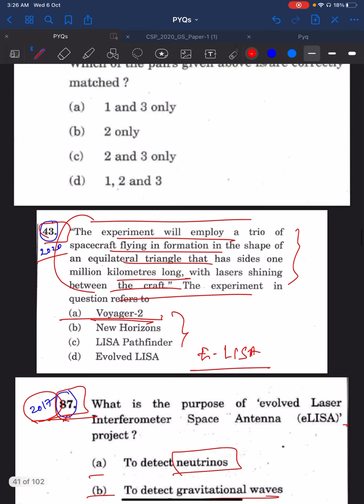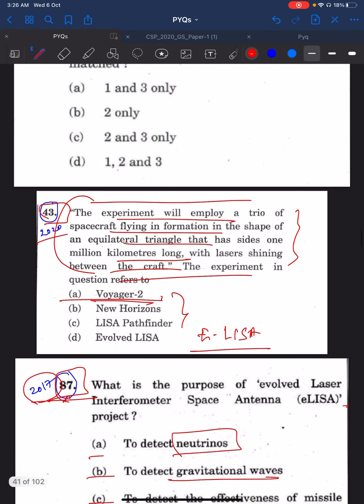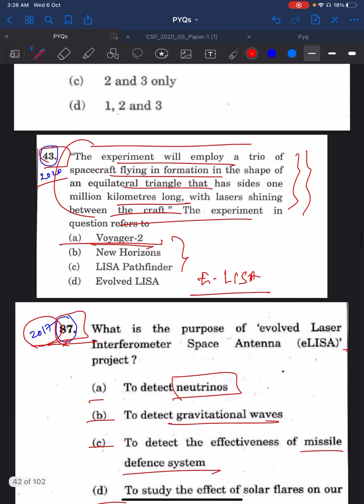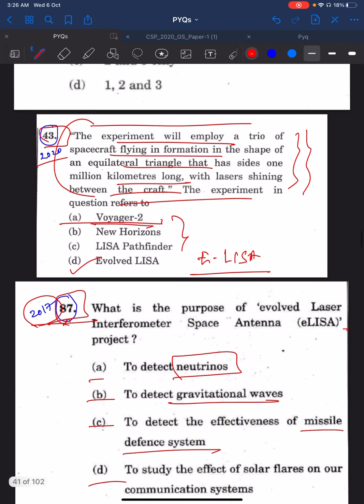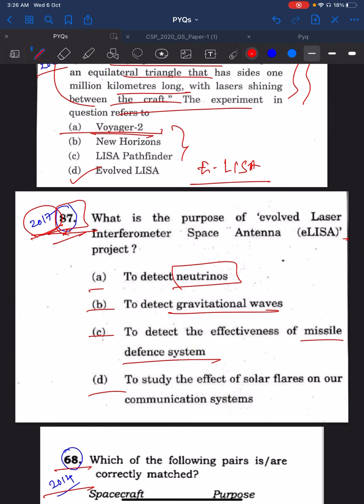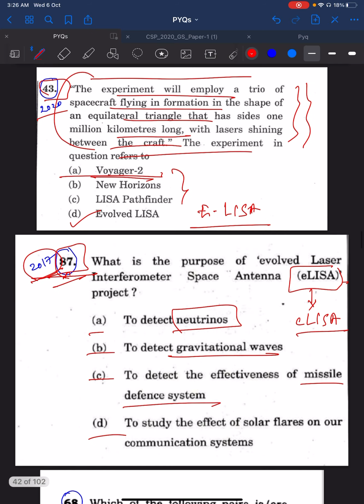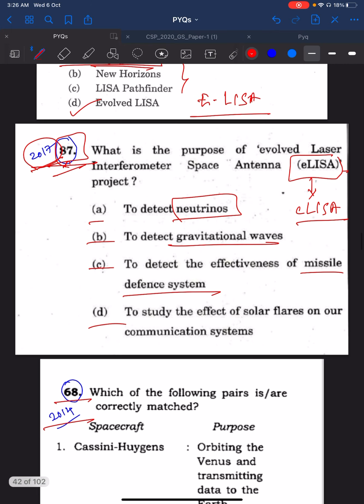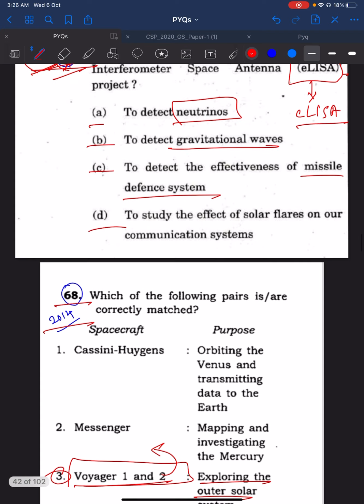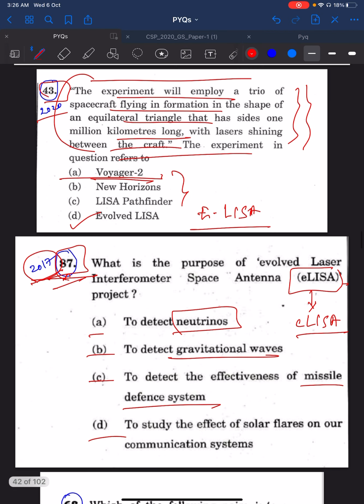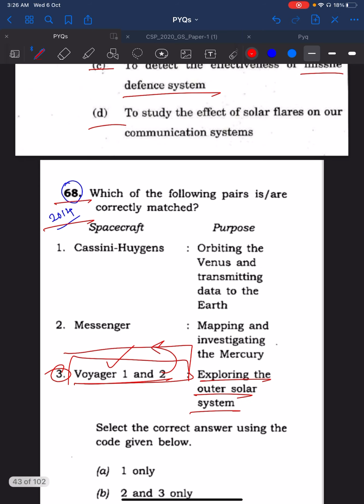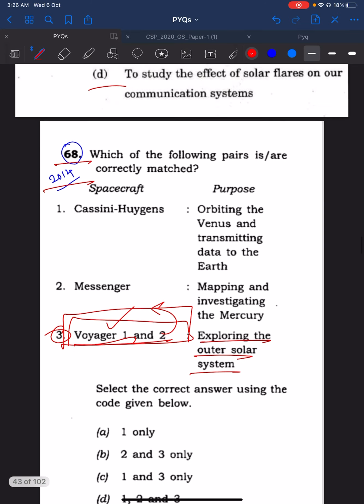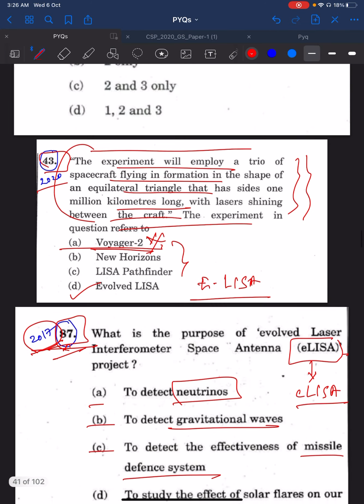And then you go for the 2020 43rd question. This is about some experiment that was given, and the answer is evolved ELISA. You see, in 2017, the 87th question is about ELISA. If you have gone through this, you would have read about those experiments, and you would have addressed that 2020 43rd question. Even the 2014 68th question has some things related to Voyager 1 and 2. You would have eliminated that this experiment is not related to Voyager. So this is how UPSC is repeating questions from one year to the other. 2014 68 Voyager, and in 2020 also you see Voyager in the option.